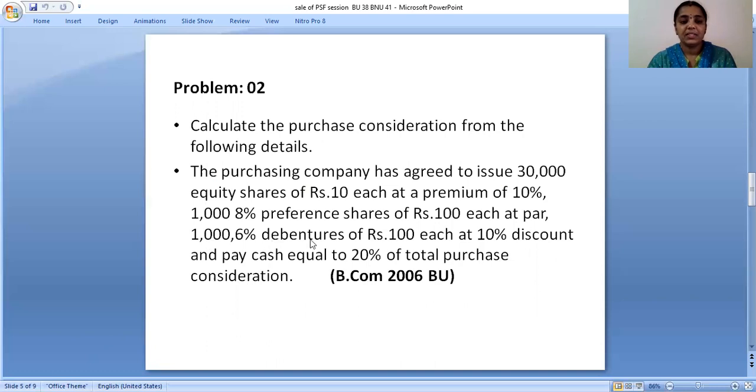So you have to take it as it is, that is 1,000 into 100. And 1,000 6% debentures of rupees 100 each at discount. Discount means you have to take less than the face value. So here 100 minus 10%. 100 into 10% gives you 10, you have to deduct that, and then take that amount. And pay cash equal to 20% on purchase consideration. So 20% on the purchase consideration has to be given as cash. So this is the problem.